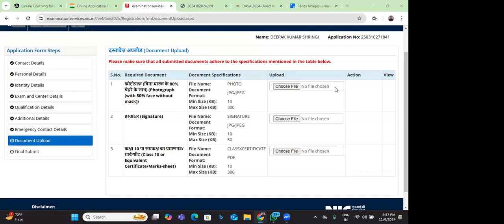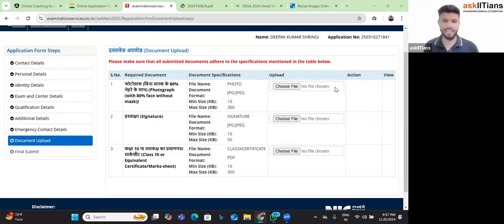Sir, should the signature be similar to the one which we signed during 10th? Not exactly like that, but keep it similar. It would be better if you do that, because generally the assumption is that your signature will not change every year. But they will not check it against the 10th signature. What is the use of this, I will tell you. Right now you will sign it. When you write the paper, they will ask you to sign again, and they will check both of these.